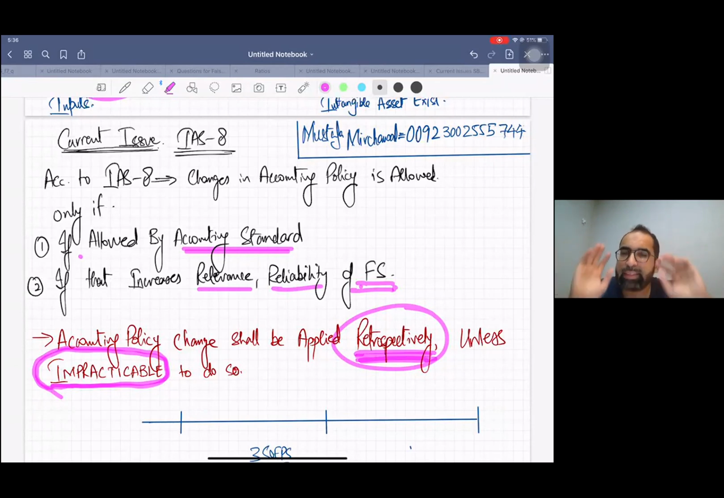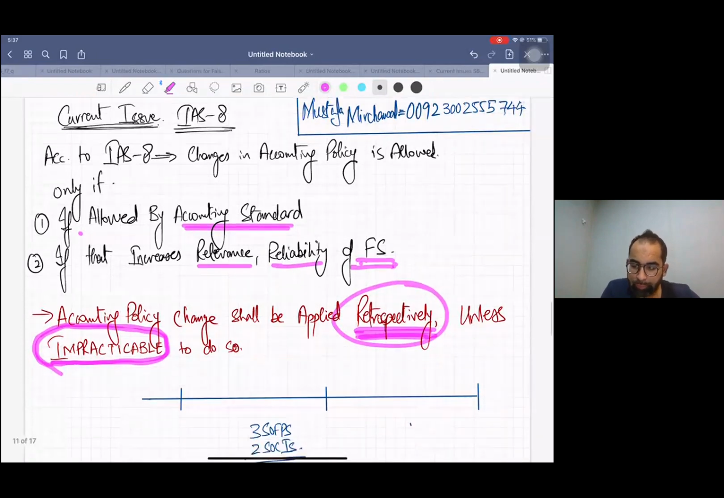This is the existing standard, that you have to go into the past, but till when? The day it is practicable to do so. That's it. Go till the point it is practicable or possible to do so. So out of 5 years, if it is possible only for 3 years, go 3 years, right? Okay, but one more thing.